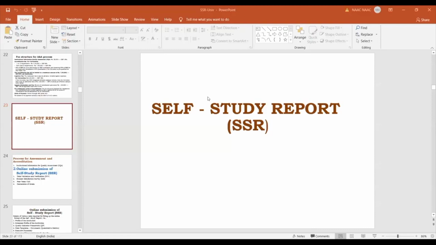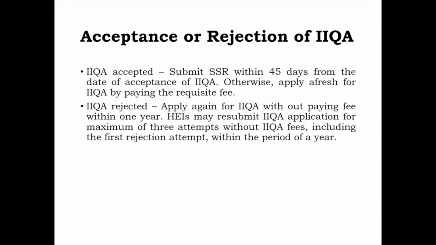So after the completion of the IQ stage, the next important step is the filling up of the SSR, that is, the self-study report that we call in NAAC. This is one of the very important stages. After your IQ gets accepted, that means your Institutional Information for Quality Assessment gets accepted, within 45 days from the acceptance of the IIQA, you have to fill up your SSR.